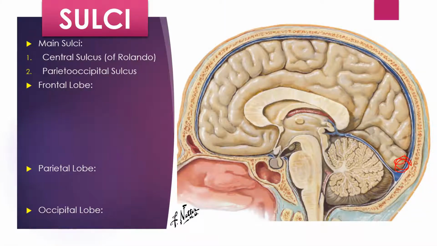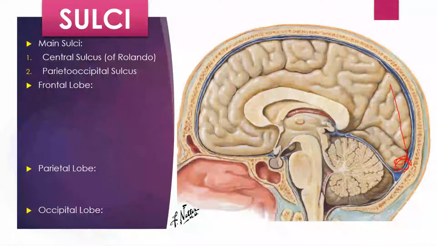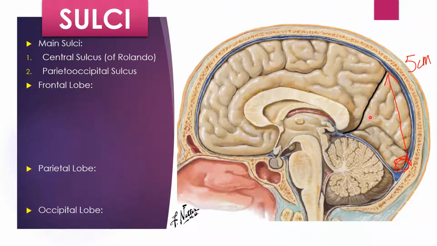And 5 centimeters anterior to this occipital pole, there will lie the parieto-occipital sulcus.